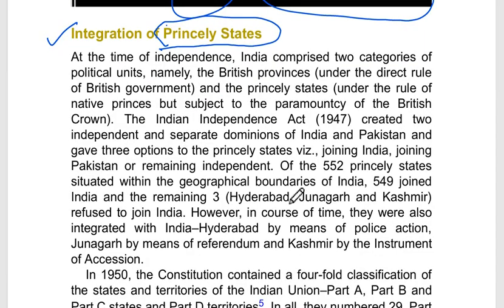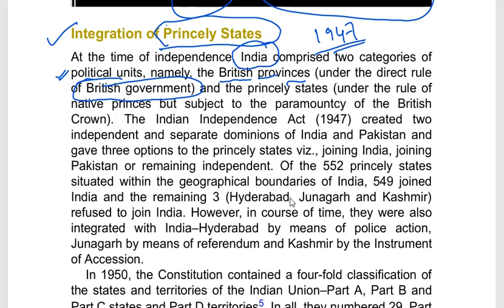We all know that at the time of independence, that means in the year 1947, correct? The entire Indian territory can be divided into 2 political units. The first political unit is the British provinces, right? That means those areas that were governed by the British government at that time.